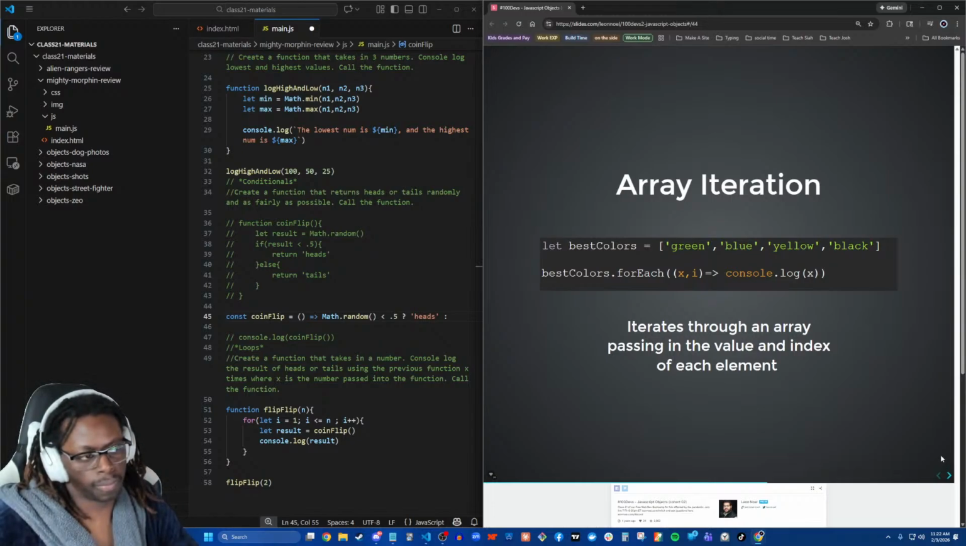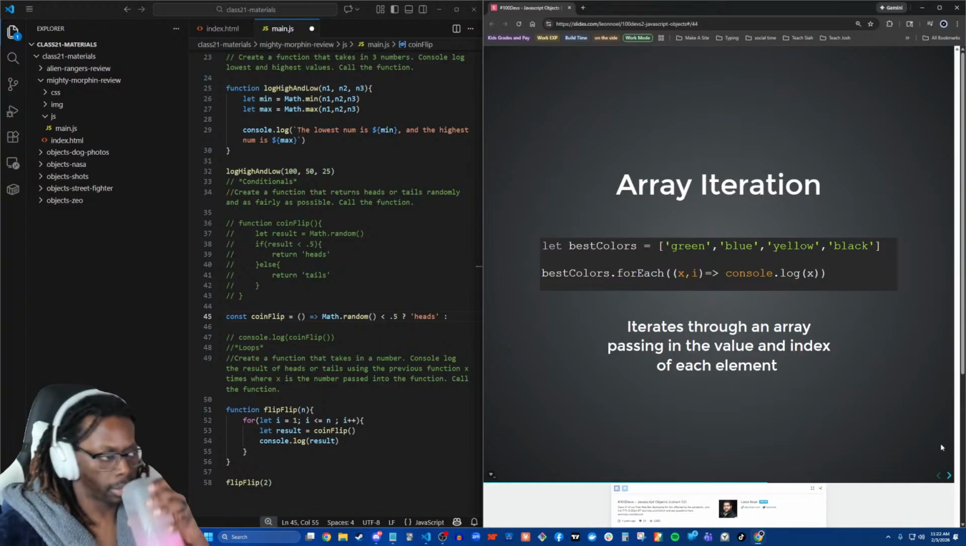So forEach is a goblin that runs, and each time it runs, it grabs the element, its index, and the actual array that it comes from and passes it in to this function. What kind of function is this? What do we call this? What kind of function is this? An arrow function. Yeah, it's an arrow function.